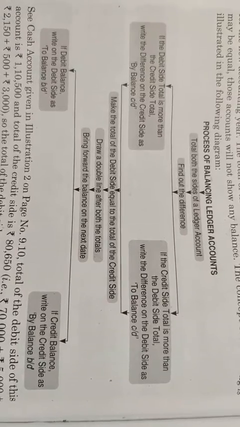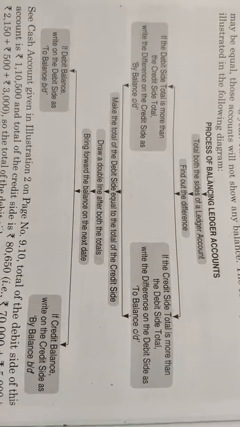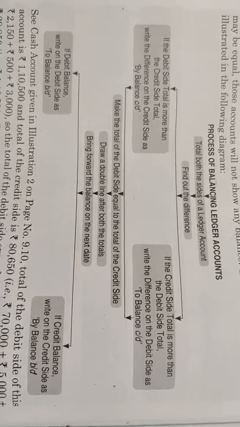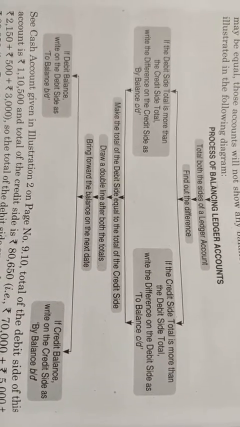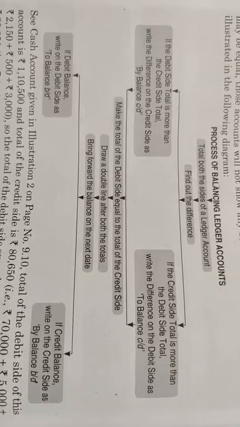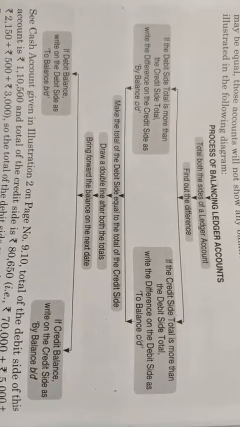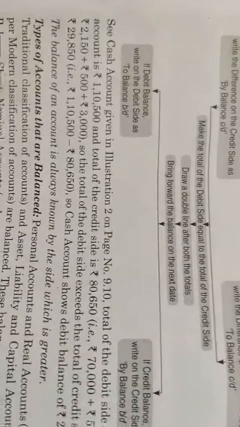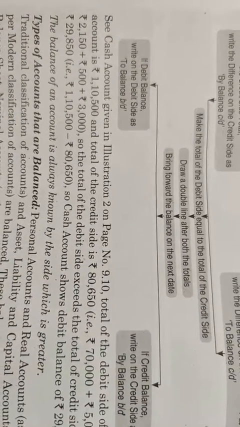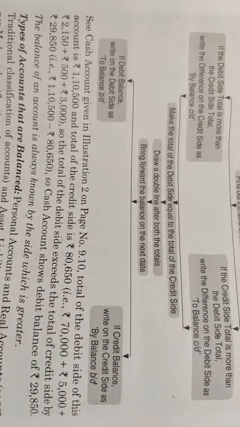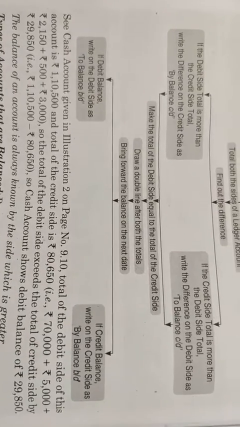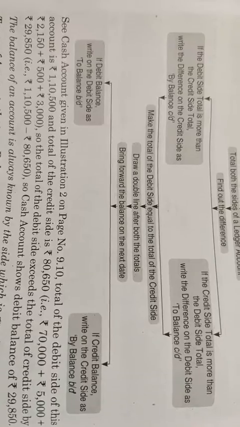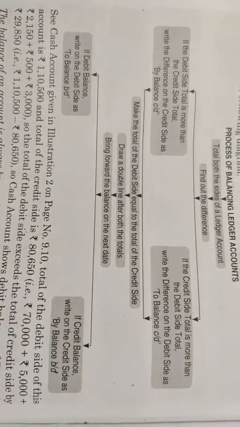Make the total of the debit side equal to the total of the credit side. Draw a double line after both the totals. Bring forward the balance on the next date. If debit balance, write on the debit side as to balance BD. If credit balance, write on the credit side as by balance BD. Now take the cash account as given in the previous illustration. The total of the debit side of this account is 1,10,500 and the total of the credit side is 80,650.